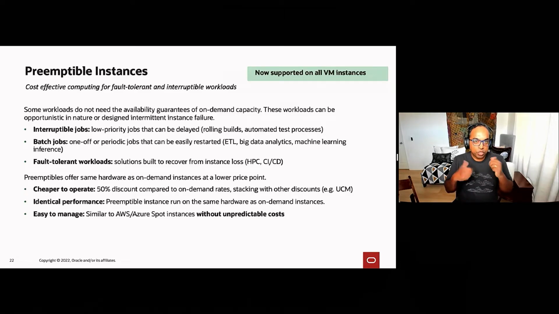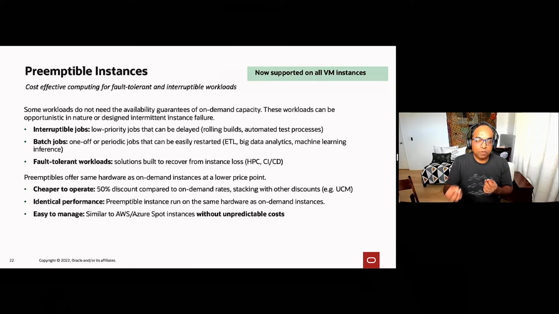And now you get to take advantage of that. So with a preemptible VM, when you launch, it looks just like any other VM, has the same features, same performance, but it's launched on this idle or buffer capacity that we have. And we give this to you at a 50% discount over your contracted rate. But in return, we reserve the right to preempt you with a short notice.